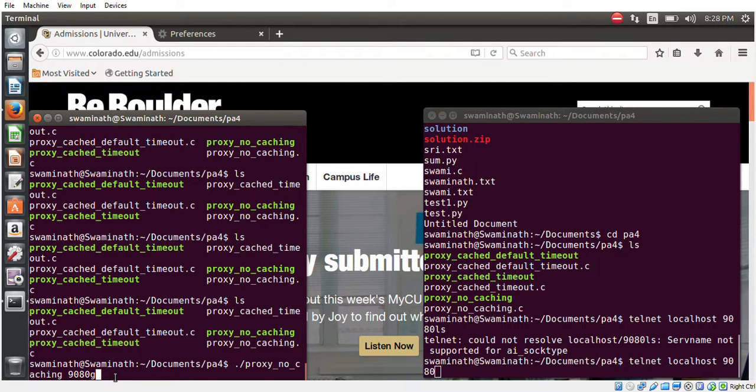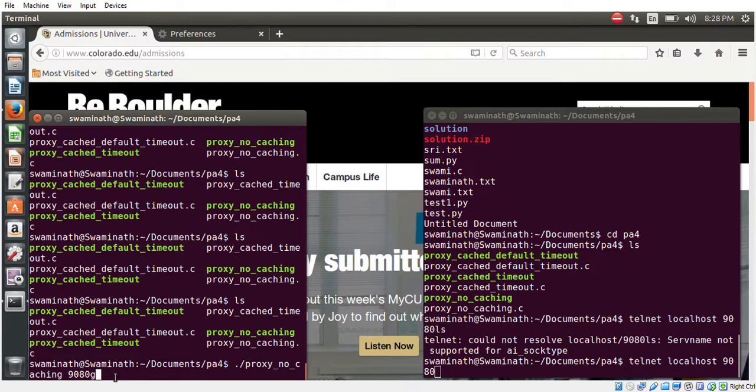Hi, this is Swamyath. I'm going to demonstrate my project. I've done all the required elements along with that. I've done caching. I've done live connections for extra credit, as well as fetching, which is partially completed. I've tested for certain websites and it worked.